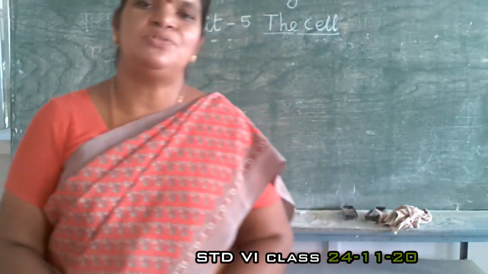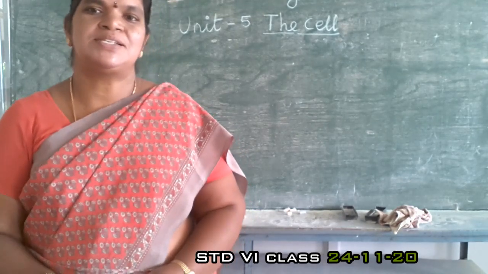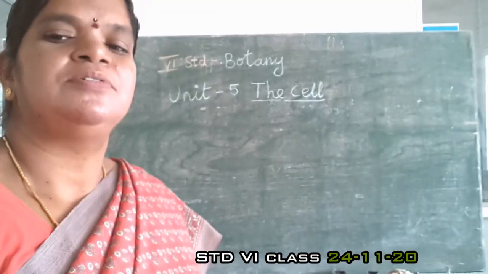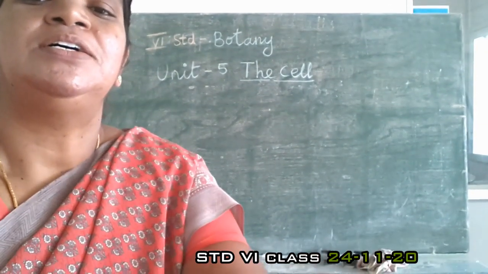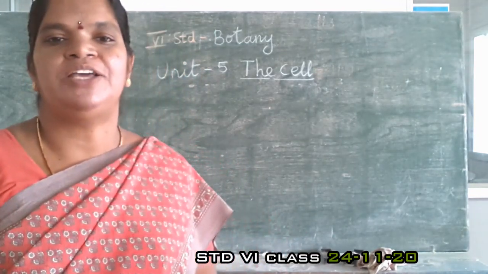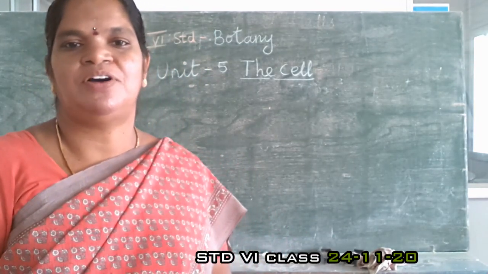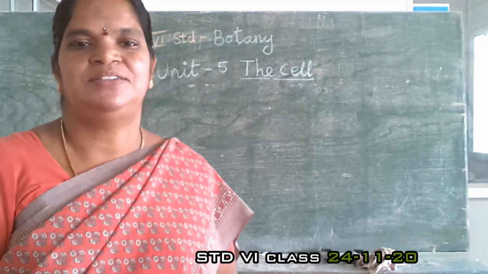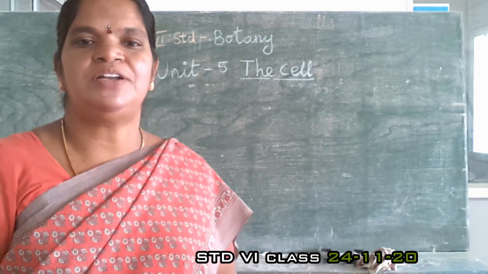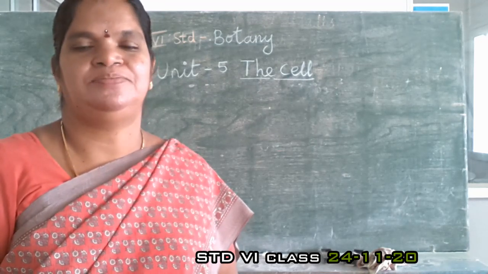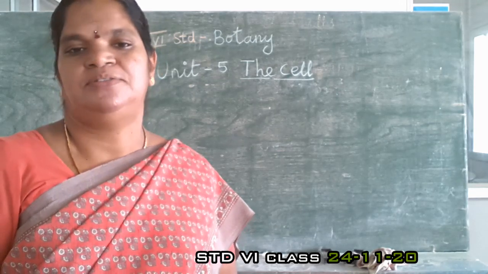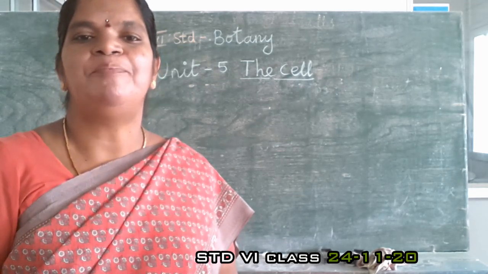Today we are going to see the lesson, 6th standard Botany, Unit 5, the cell. Okay, what is a cell? Cell is the basic unit of our human body, or of any living organism. Cell is the basic unit.